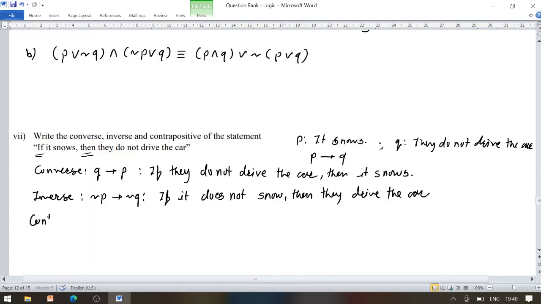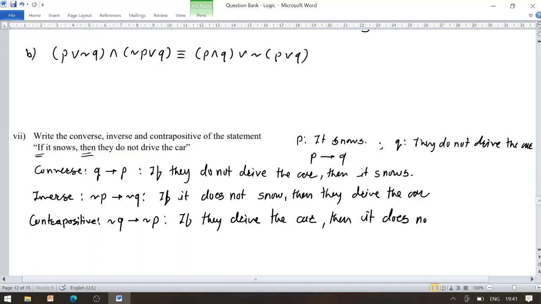Now for the contrapositive of the given conditional statement, negation Q implies negation P. That means if they drive the car, negation of negation becomes the original statement, then it does not snow.